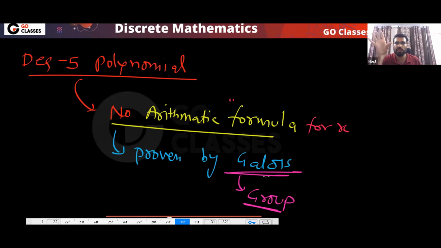We will study this when we study group theory. I will give you some idea of the permutation group because this is an important group. Some small permutation groups we will study. But the point is very simple: he took an abstract concept, and using that abstract concept, he proved that there is no formula for a degree 5 polynomial.